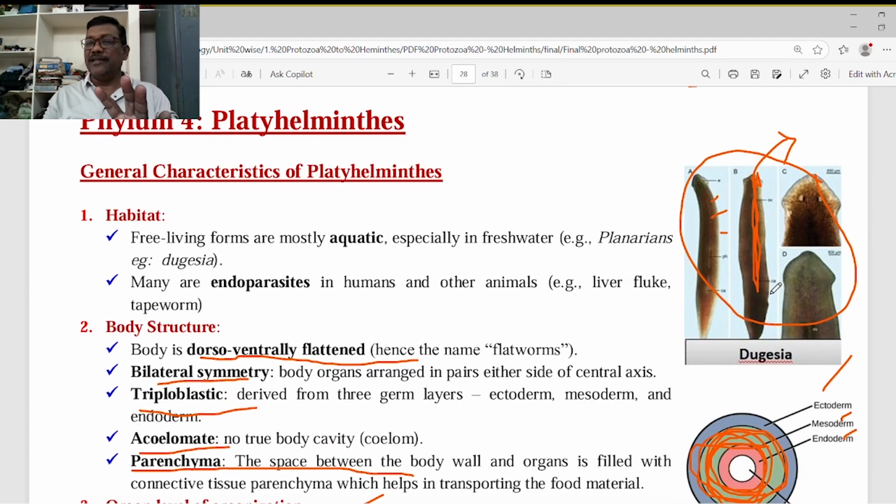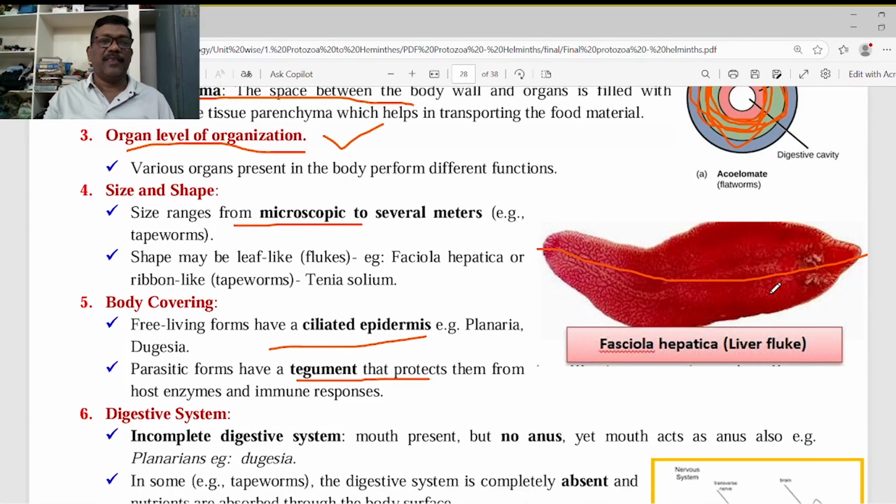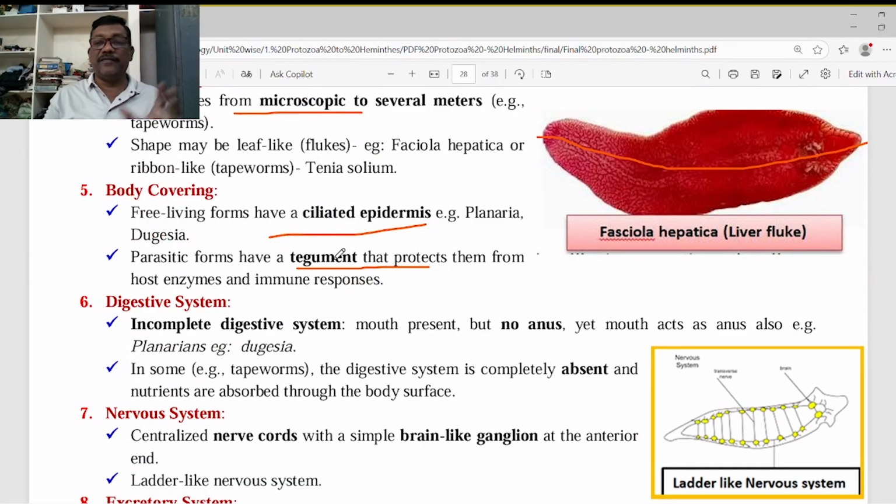This is in the Cnidarians also, only the mouth is present, there is no anus. But in the parasites, trematodes and cestodes, there is no particular digestive system in their body. Why is there no digestive system in the trematodes and cestodes? Because those are parasites, especially endoparasites. Most of them live in the small intestine, and a few live in the blood.